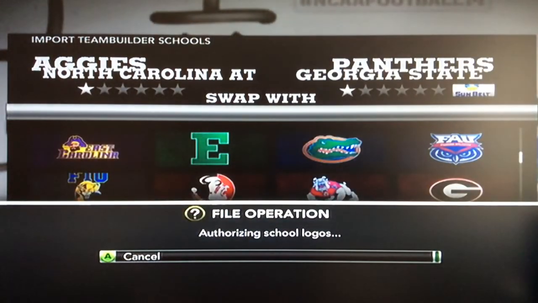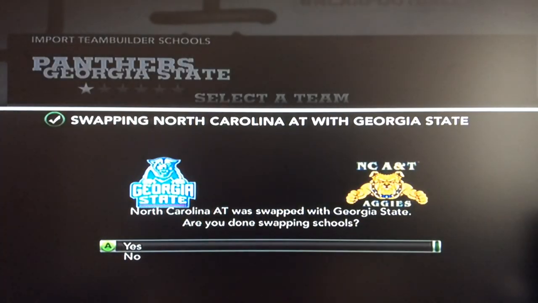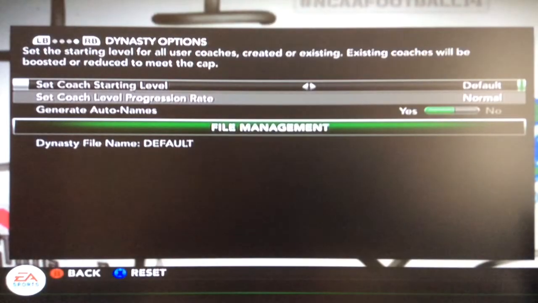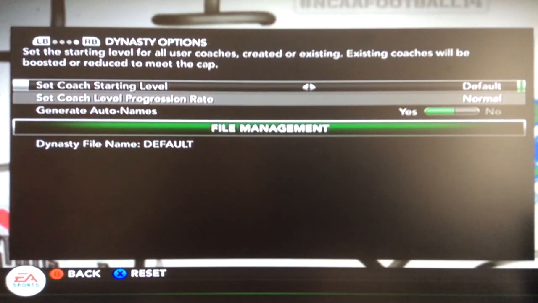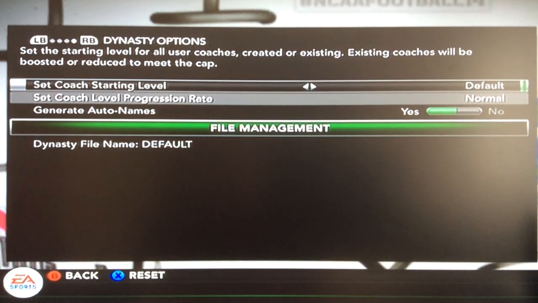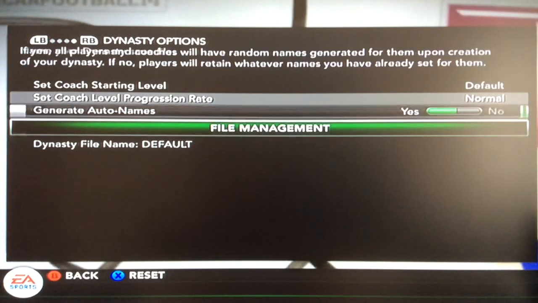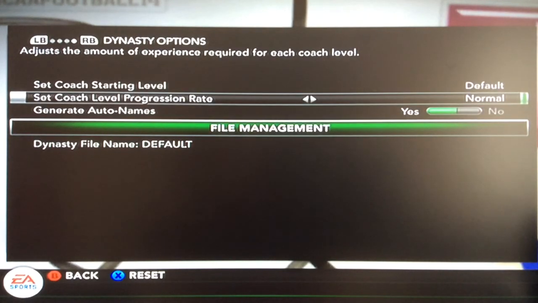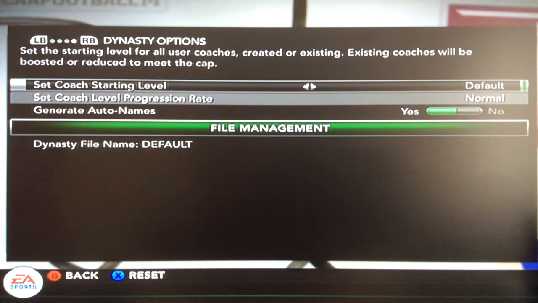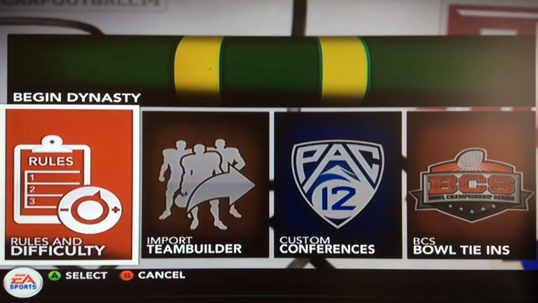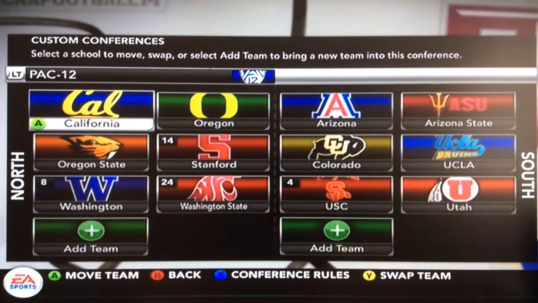I don't really think there are any suitable conferences for North Carolina A&T, but I will find that. Generate auto names, yes. I will make one of the players for a little twist in the series. Set coach level, progression rate, normal, default. Okay. Where's custom? Oh, I'm blind. I thought that was custom conferences.